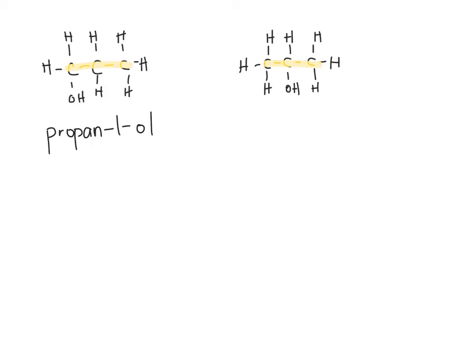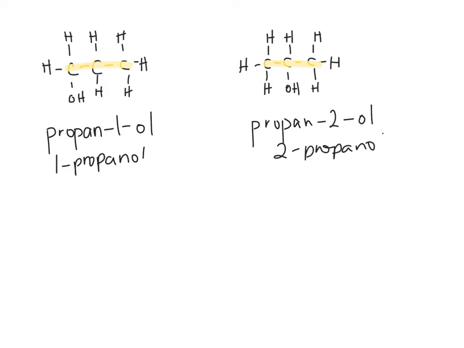The second structure here, the alcohol group is on the second carbon. So this would be propan-2-ol or 2-propanol. This is also acceptable: 1-propanol, 2-propanol. Now, because the hydroxy group can be on 2 different carbons, we have to put in numbers for these structures. These two structures are isomers of each other.